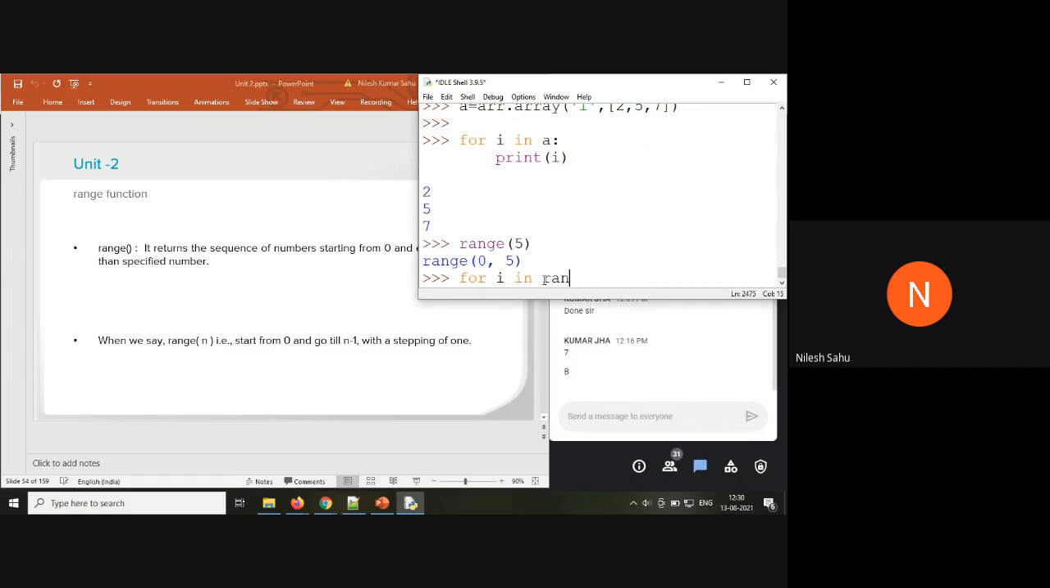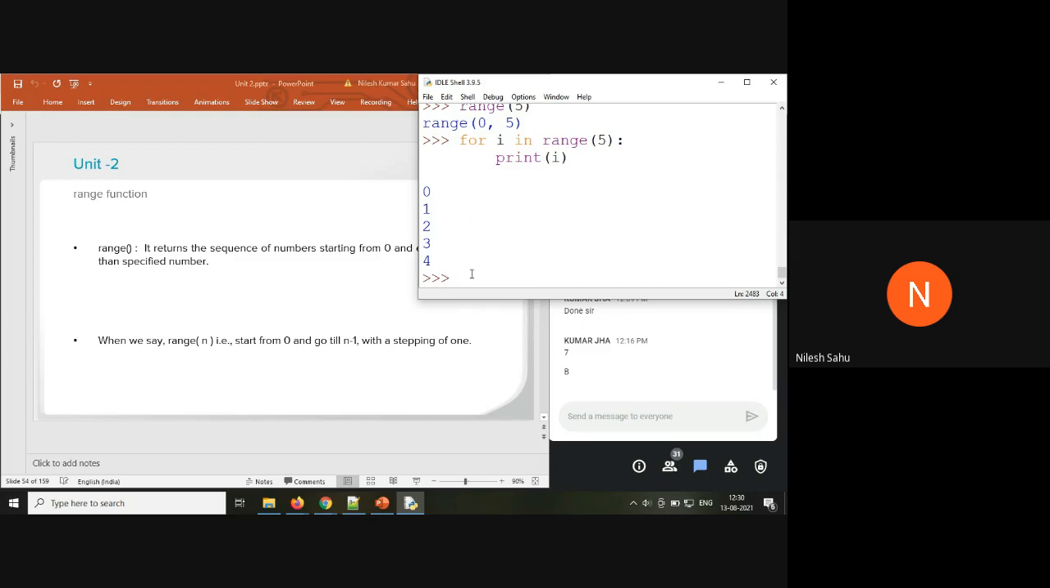For I in range 5, print I. It's going to return the sequence of numbers from 0 to n minus 1. That means the increment is going to be of 1.